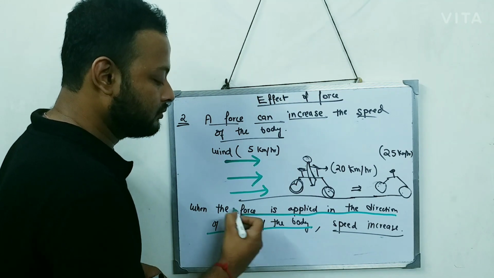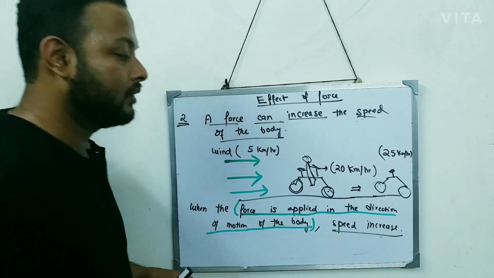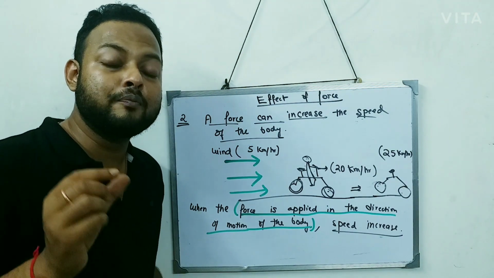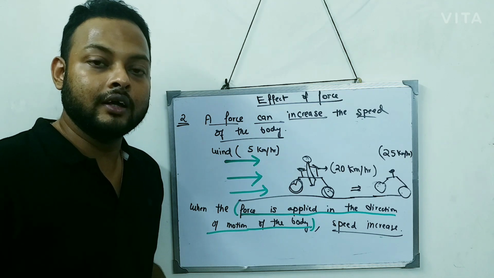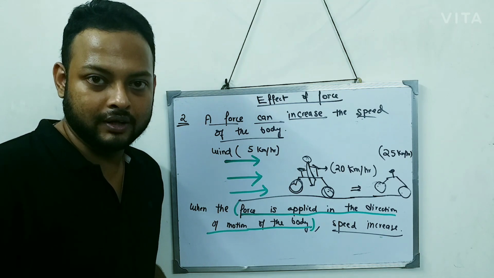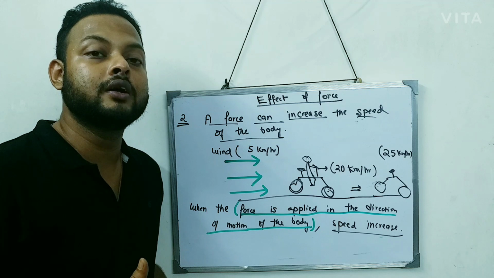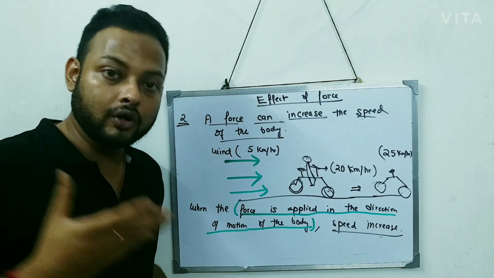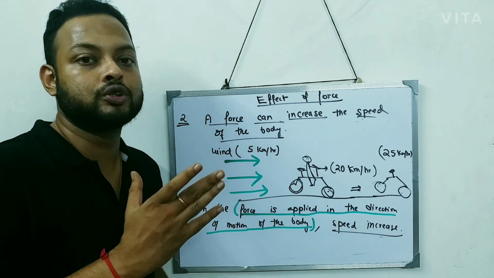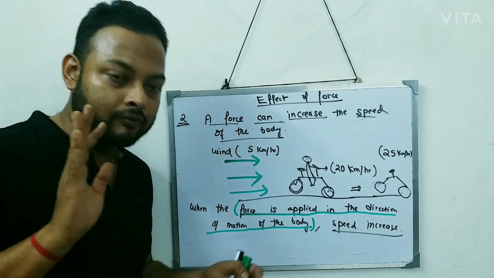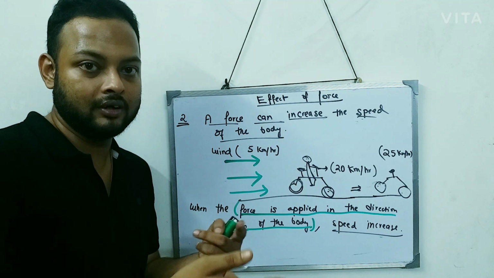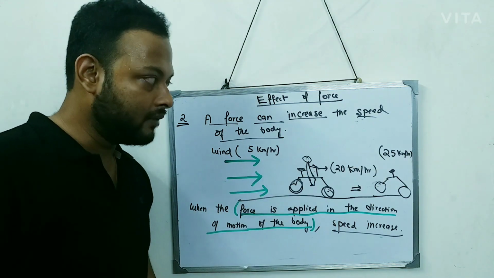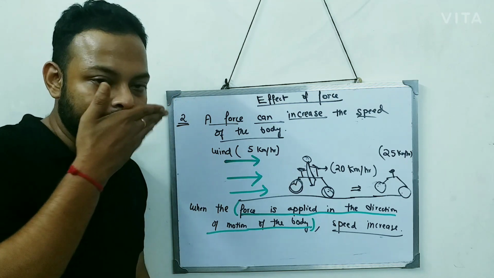Because in physics you have to know the reason behind it. The force increases the speed, but why does it increase the speed? Because when the force is applied in the direction of the motion of the body, the total force gets added up, like 5 plus 20, 25. Okay, so this is the second point of the effect of force.